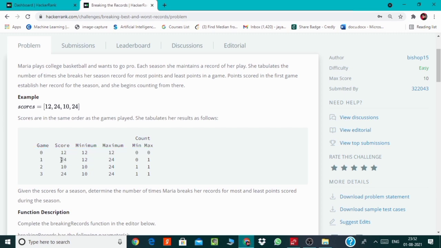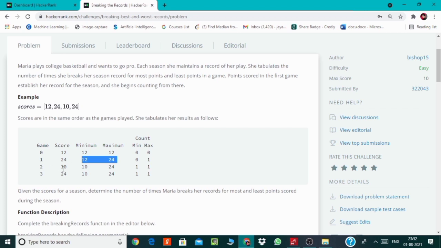In the first game she scores 24. We will simply check if 24 is lesser than her current minimum score. It is not true here. Then we will check if this 24 is greater than her current maximum score, and it is true. So we will increase the maximum count by 1, and also modify the maximum score here, and the minimum score will remain as it is.